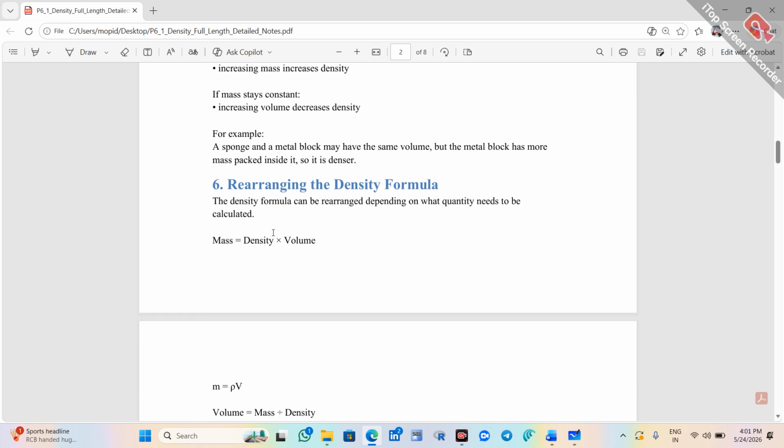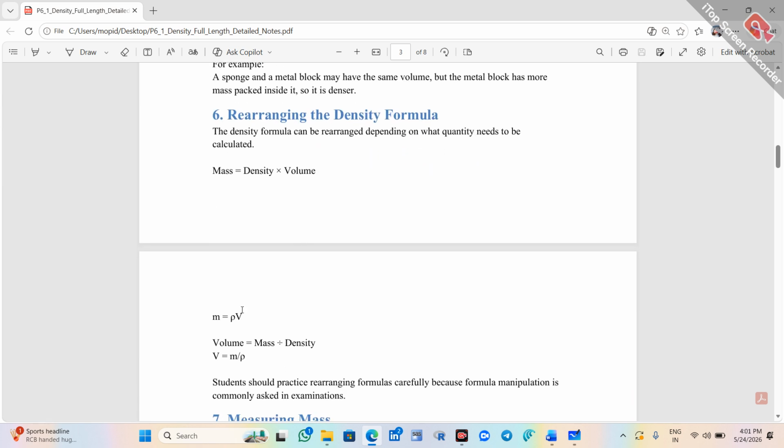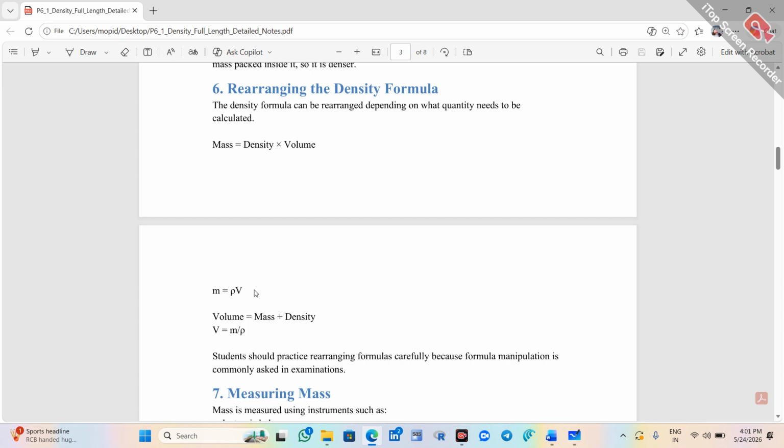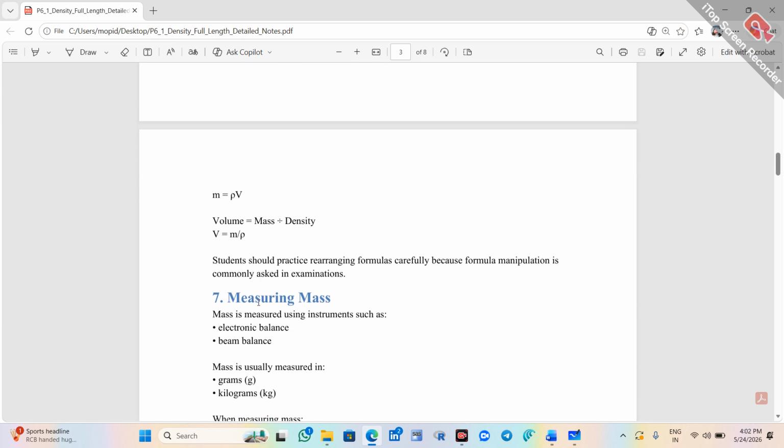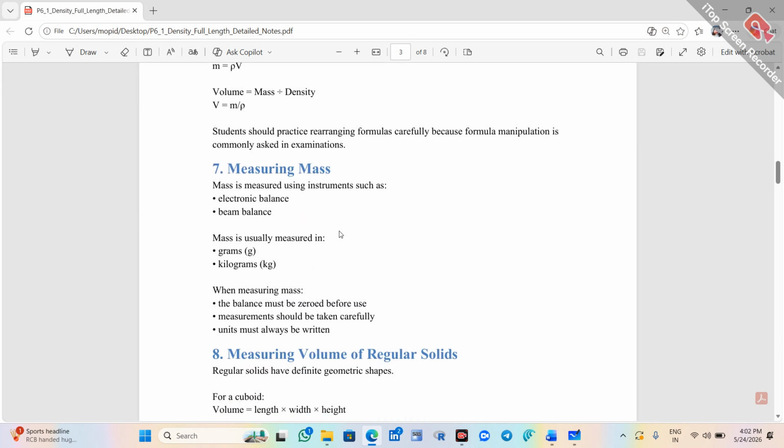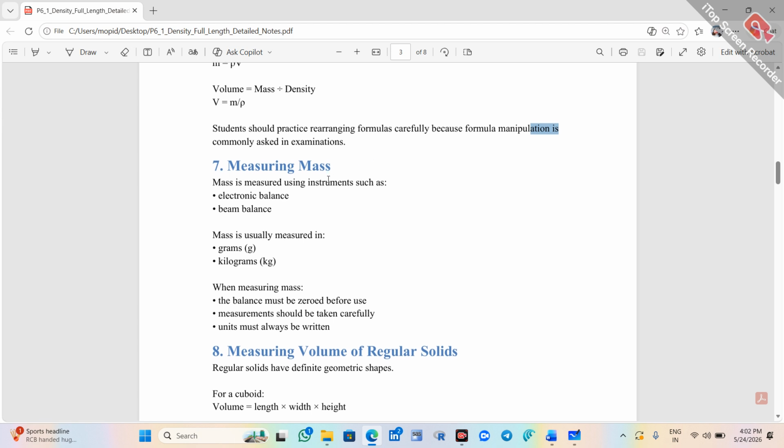Mass equals density times volume, that is m equals rho v, and volume equals mass divided by density, that is v equals m over rho. Students should practice rearranging formulas carefully because formula manipulation is commonly asked in examinations. Next, measuring volume.